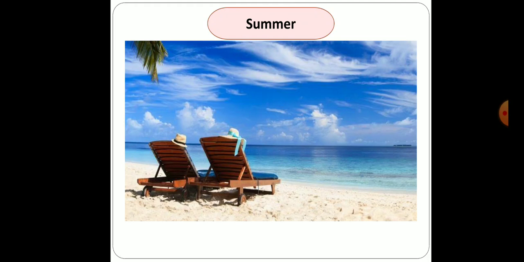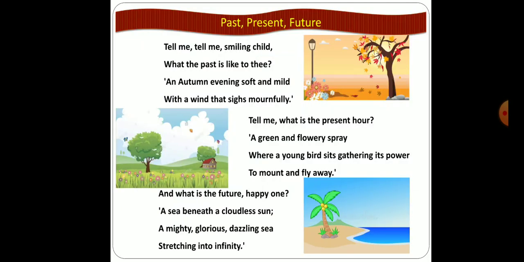Students, first I will recite the poem for you. Past, Present, Future. Tell me, smiling child, what the past is like to thee. An autumn evening soft and mild, with a wind that sighs mournfully. Tell me what is the present hour?